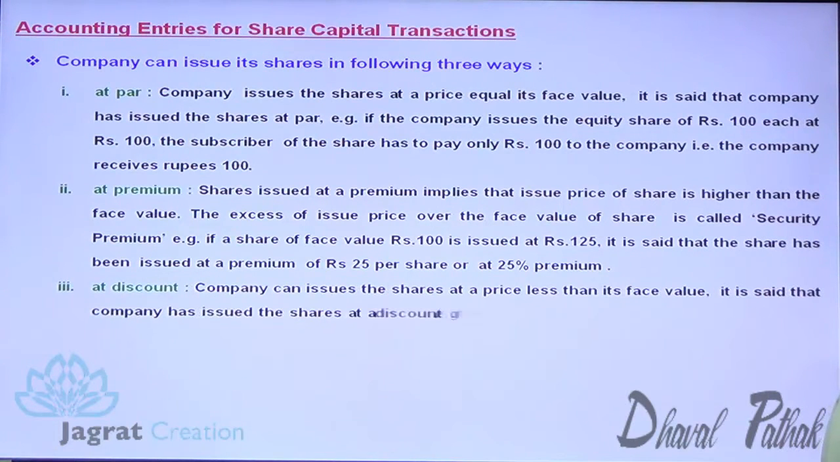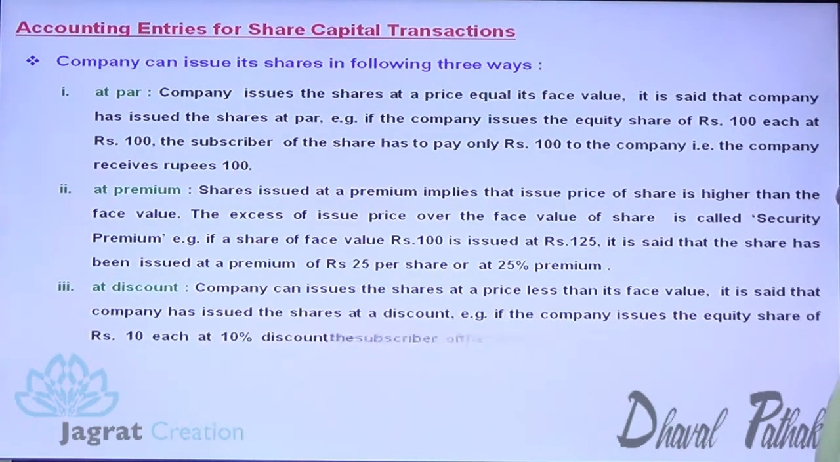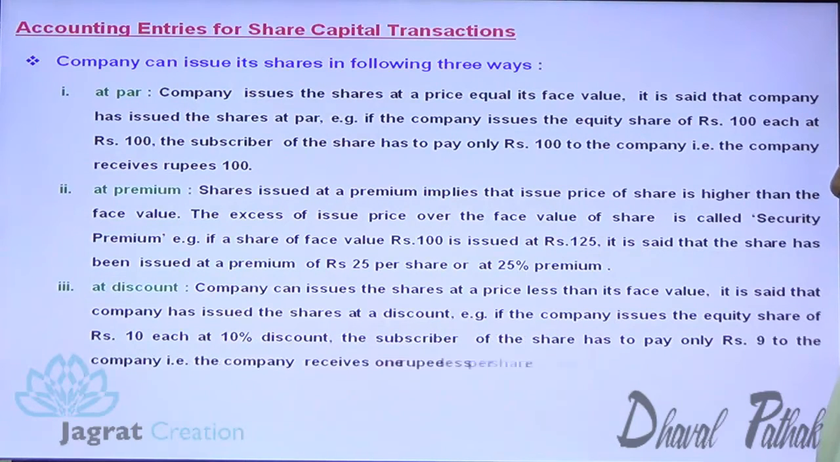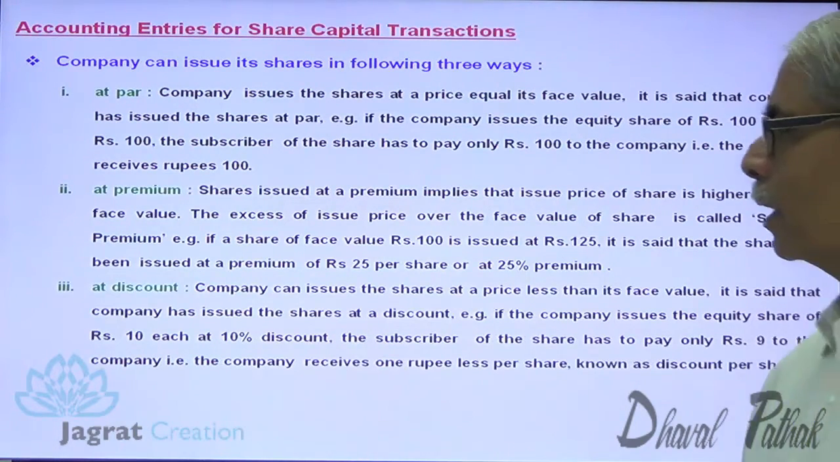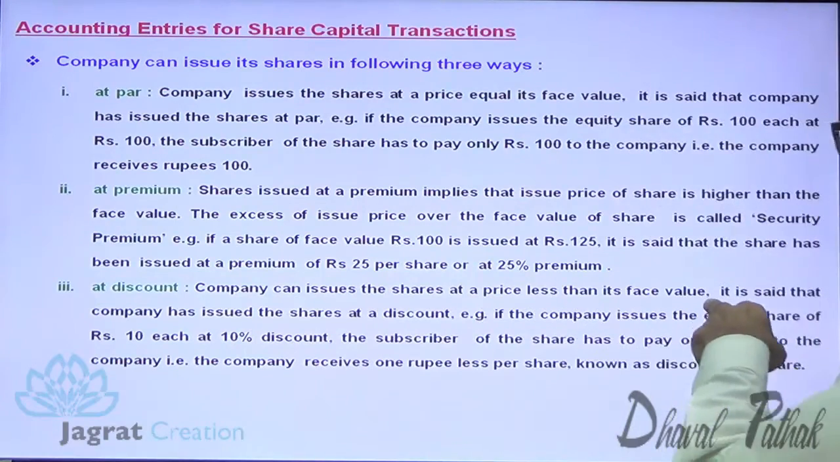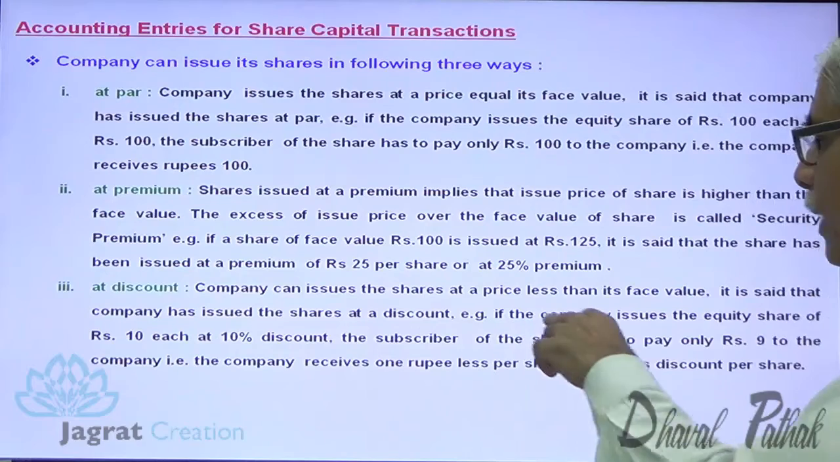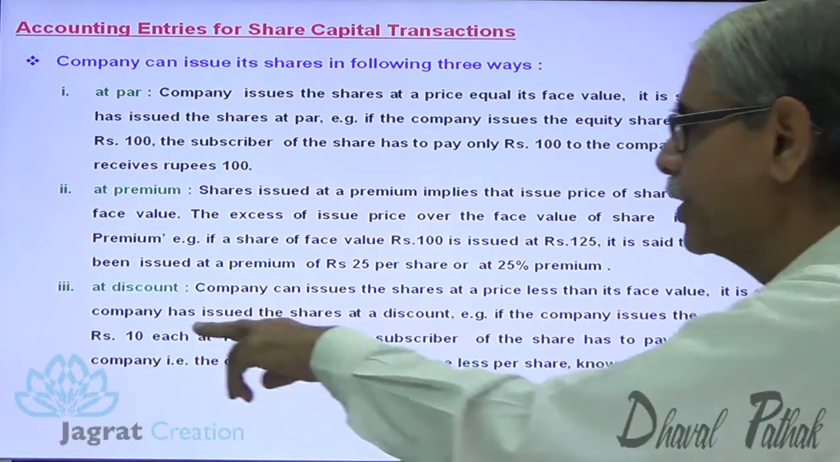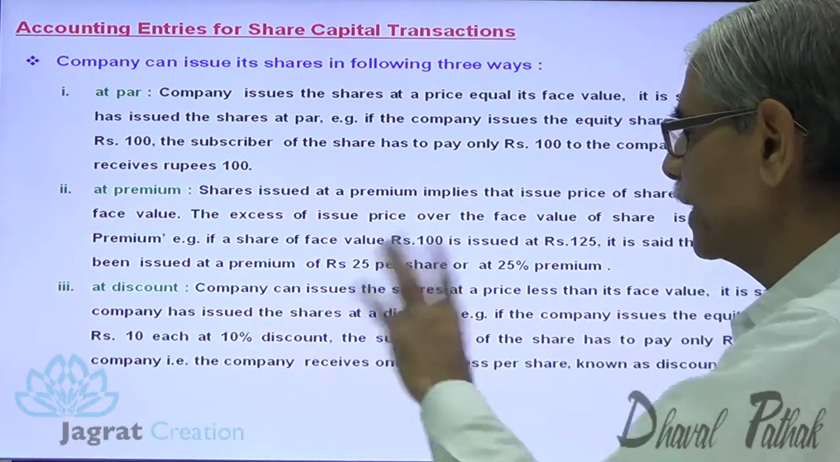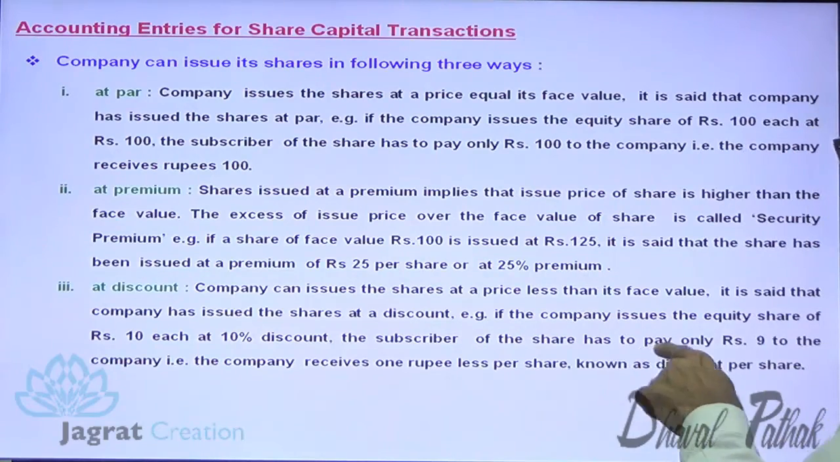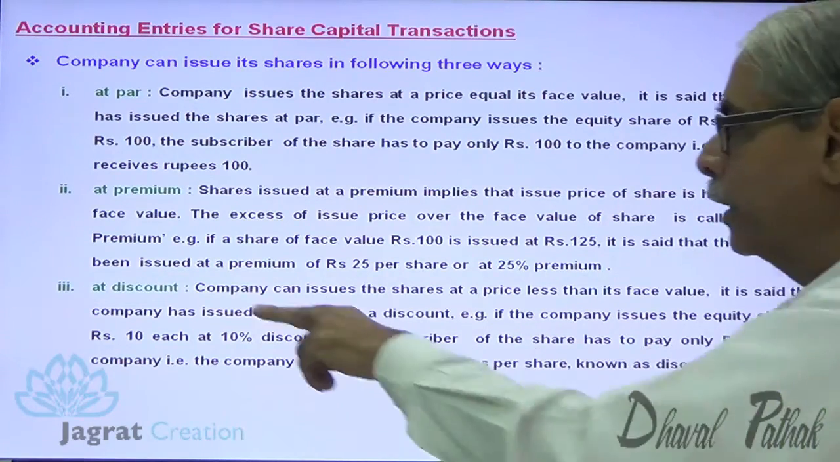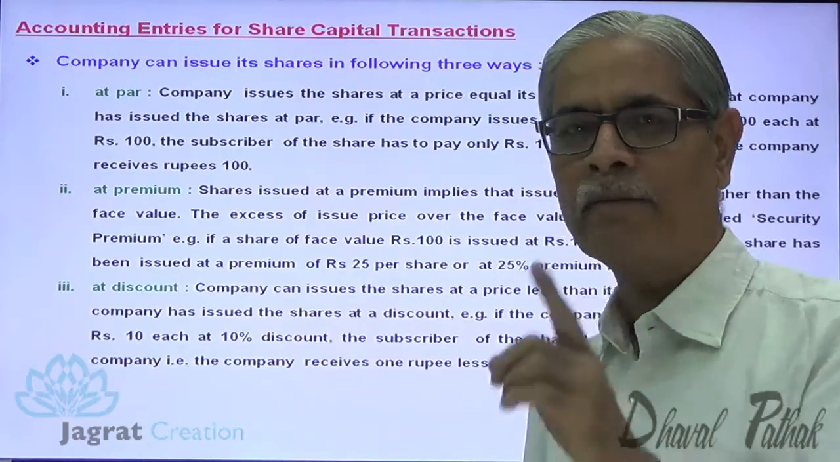Now, issue of shares at discount. A company can issue the shares at a price less than the face value. It is said that the company has issued shares at discount. For example, the company issues an equity share of rupees 10 each at 10% discount. The subscriber of a share has to pay 9. 10 into 10% is 1 rupee. 1 rupee is the discount.